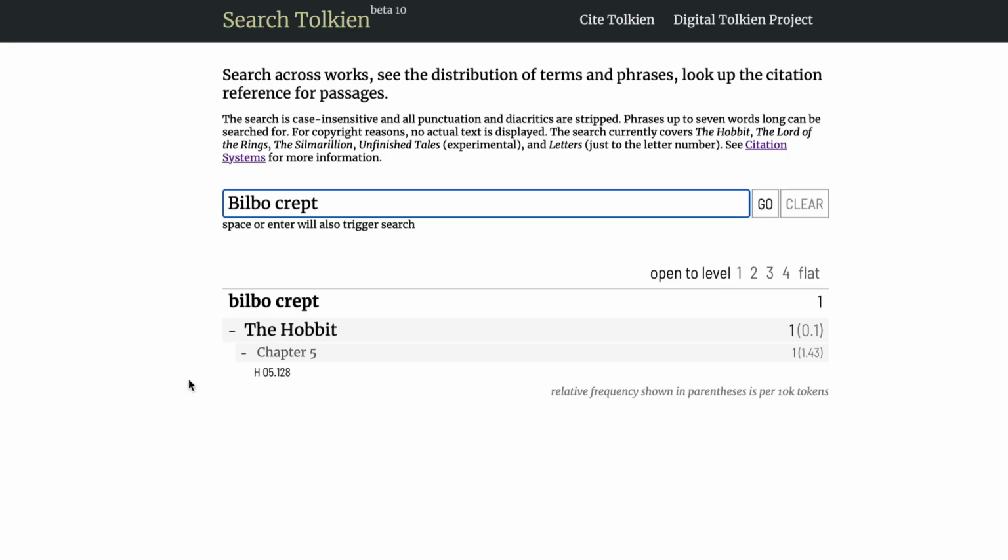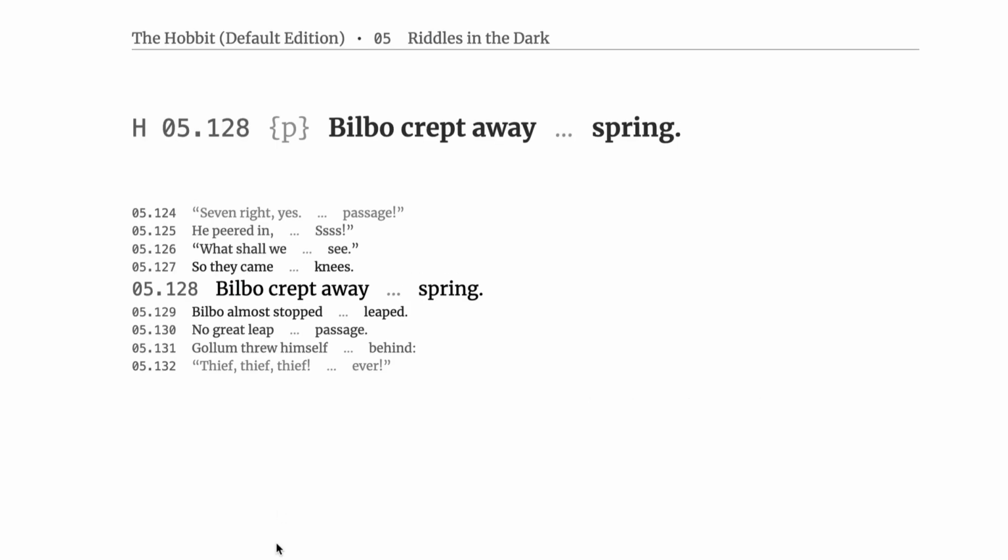Now back over on Search Tolkien, you can actually now click on one of these results and get to the page on Cite Tolkien for that particular paragraph or chunk. These two sites are provided as a service by the Digital Tolkien Project to try to encourage people to use a standard citation system for passages in the works of J.R.R. Tolkien. There's lots more that we have planned, both in terms of features on both the sites, as well as the amount of text that is covered. And this includes not only the latest editions, but also earlier editions as well, if you're interested in searching and citing, for example, the first edition of The Hobbit.